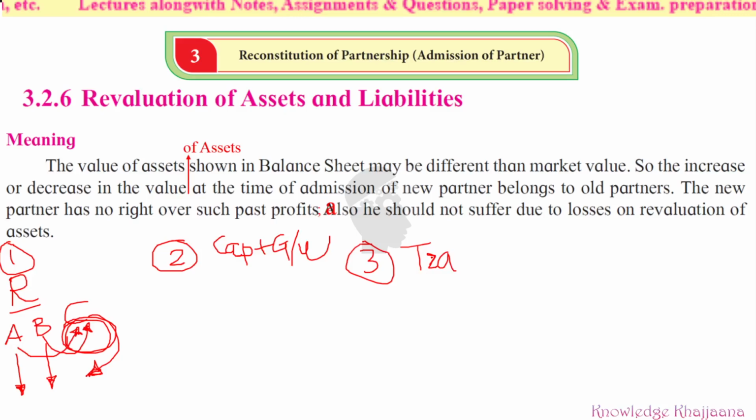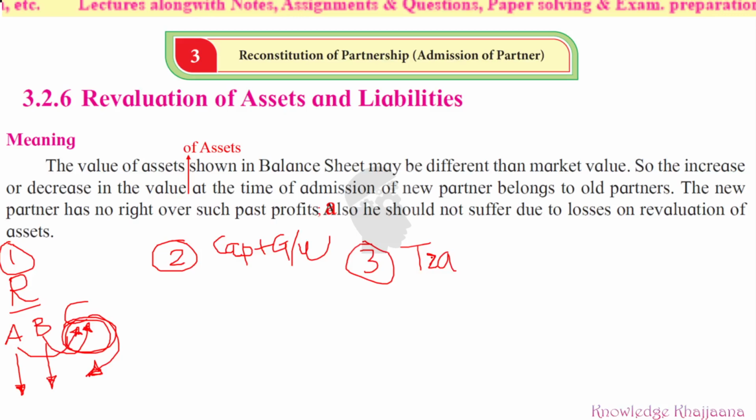Fourth is the adjustment. While solving any problem, we have always seen that there are adjustments given below the trial balance. But now here, what has happened? The balance sheet has been prepared by the old firm, and this new partner is getting admitted.